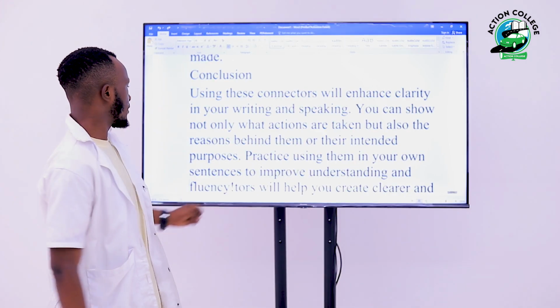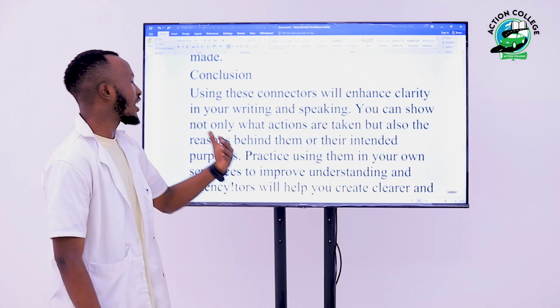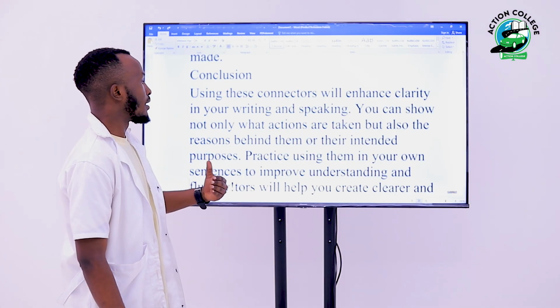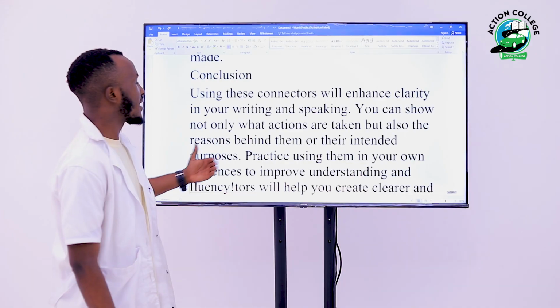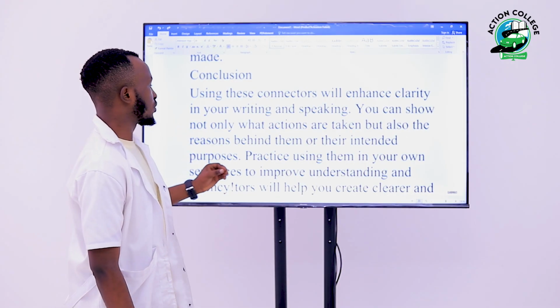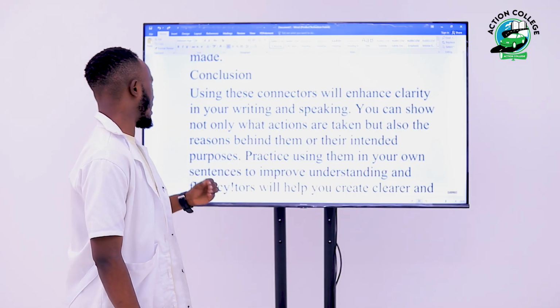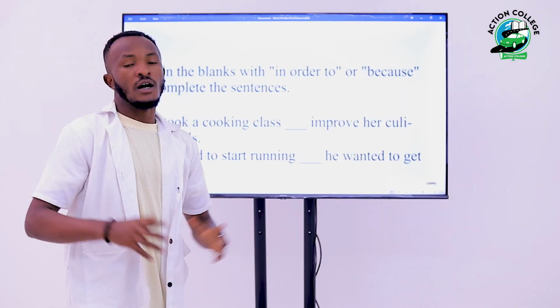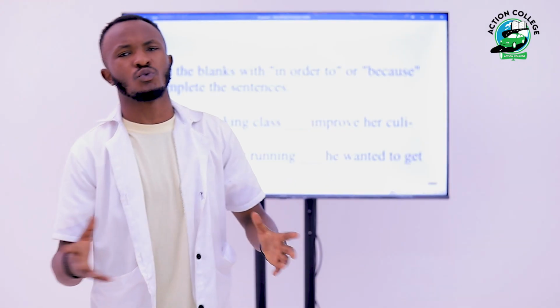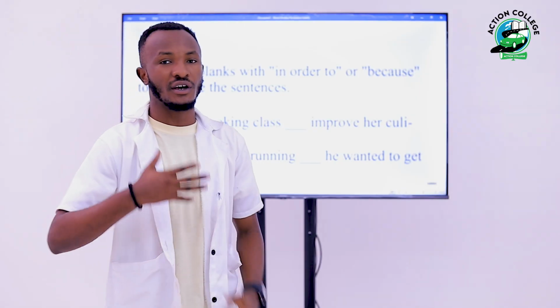So let me just go on. As I was saying, you can show not only what actions are taking place, but also the reasons behind them or their intended purposes. So practice using them in your own sentences to improve understanding and fluency. So guys, we have seen what these two connectors, in order to and because, are and how they are used.